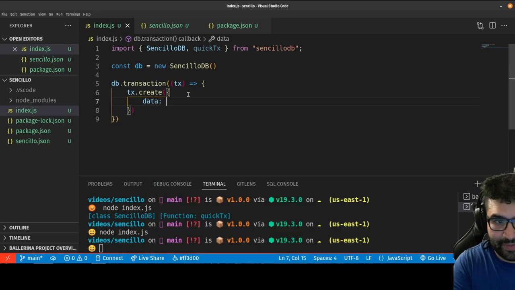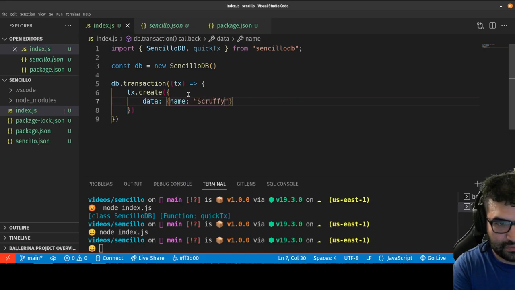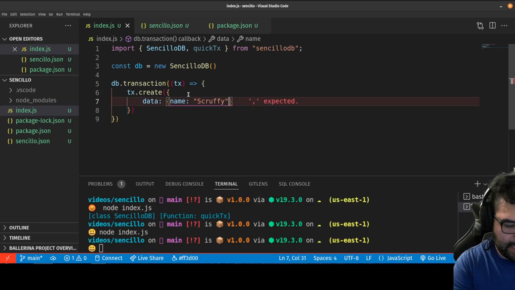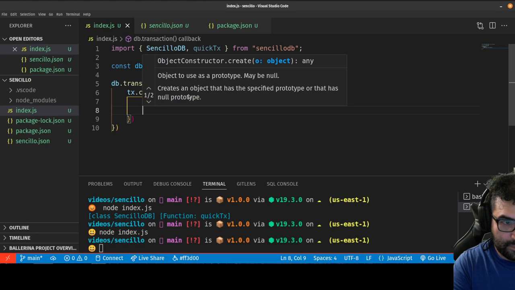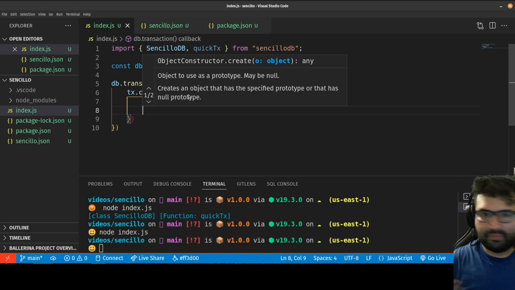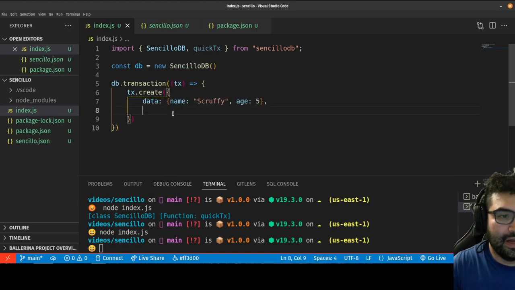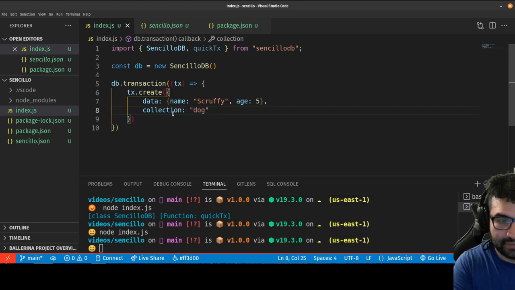I want to give it a couple of different properties. I want to say, hey, this is what I want to add. So we'll say it's a dog named Scruffy with an age of 5. Now, my database can be made up of different collections. Each collection is essentially like a table. If you use Mongo, you're familiar with what a collection is. So I'm just going to say, hey, I want this to be done in a collection named dog.